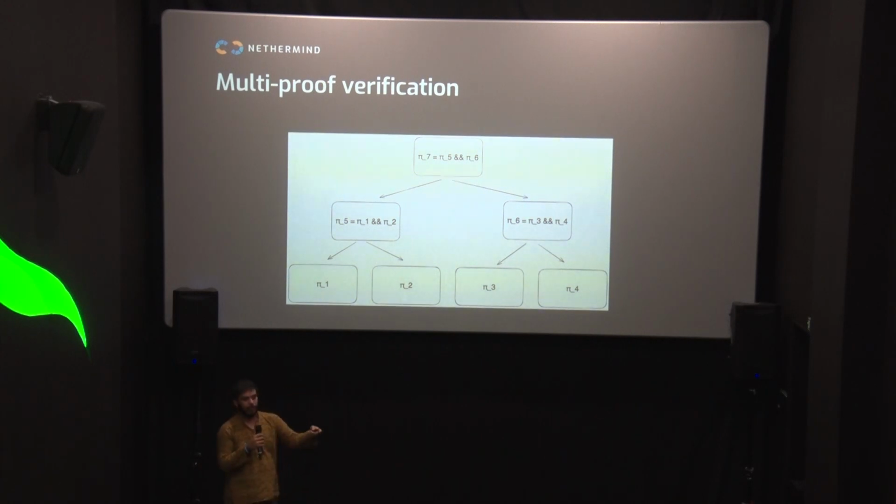But with the execution preconfs, what we can do is just send the leaf nodes, right, pi 1, pi 2, pi 4, to the validator, and say, hey, verify these in your transaction. They verify them off-chain, run C++ verifiers, and just include the results on-chain. So we got verification for multiple proofs in one transaction, but we didn't have to do the overhead of actually making more proofs. This is also super useful because we now do less computation overall, because we don't need to calculate pi 5, pi 6, and pi 7. We can just calculate the leaf proofs.